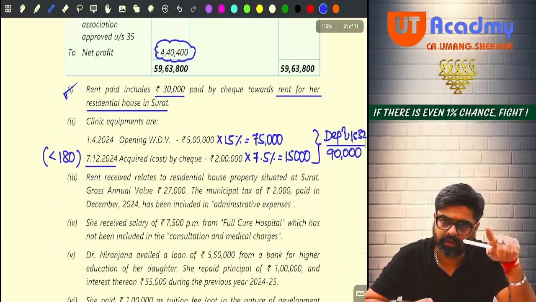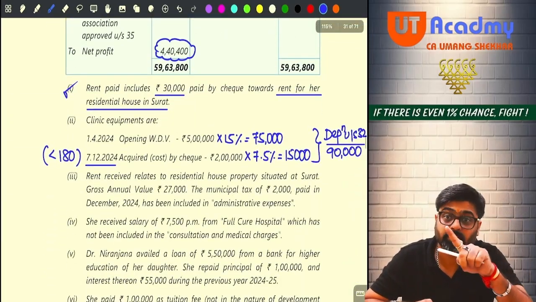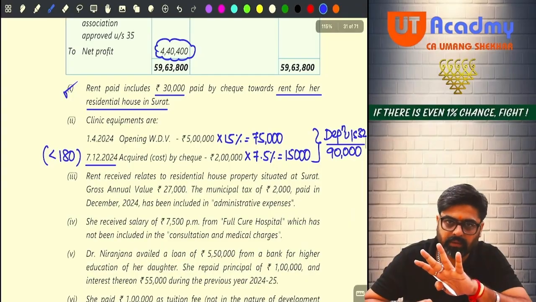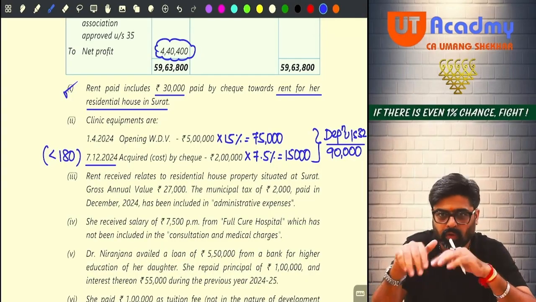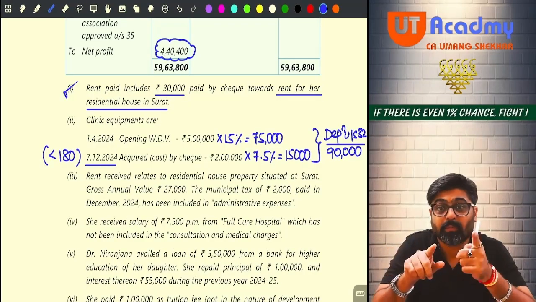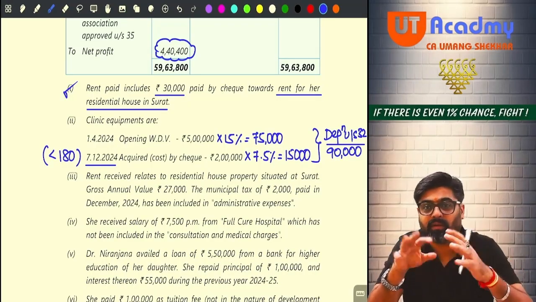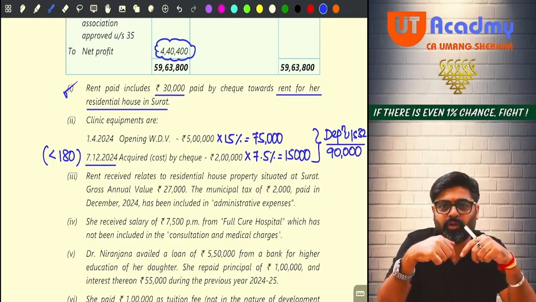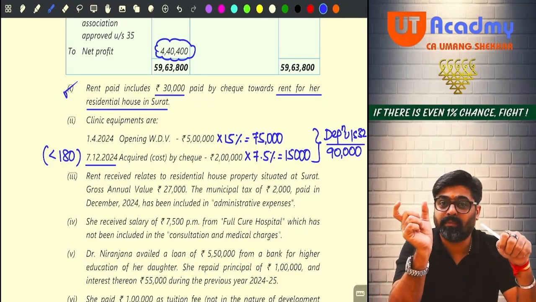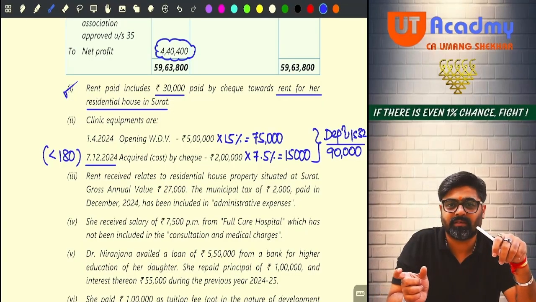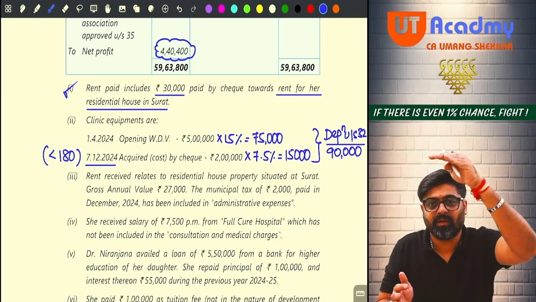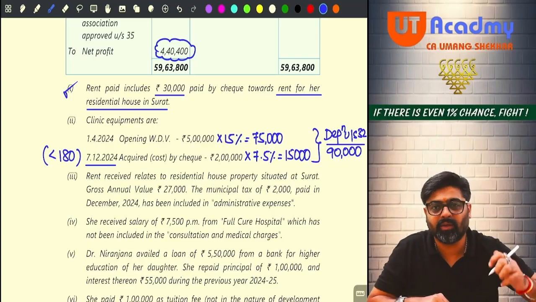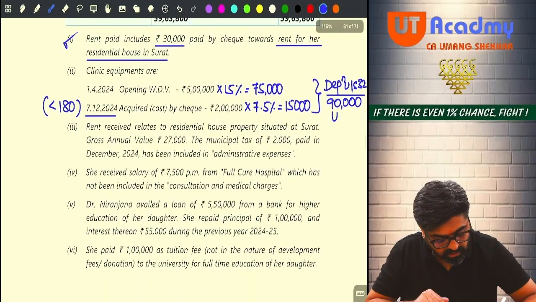Now tell me one thing, is this 90,000 recorded above? Is this amount allowed as a deduction? Do we have to allow this? But is it reduced from the profit? No. So we will separately reduce it from the profit. This is my business related expense, not recorded above. So I will have to separately reduce it. This is my unrecorded business expense, UBE.